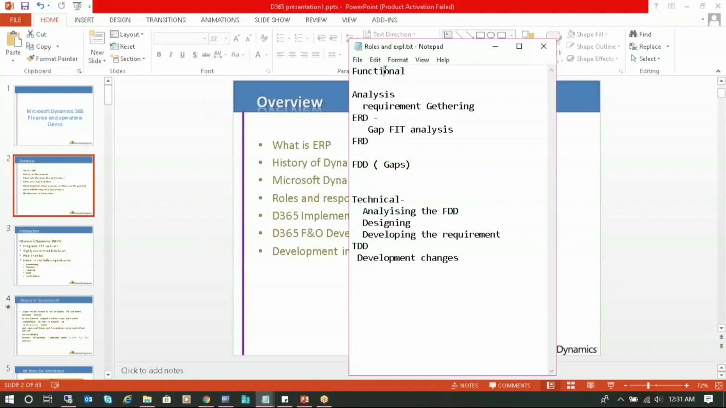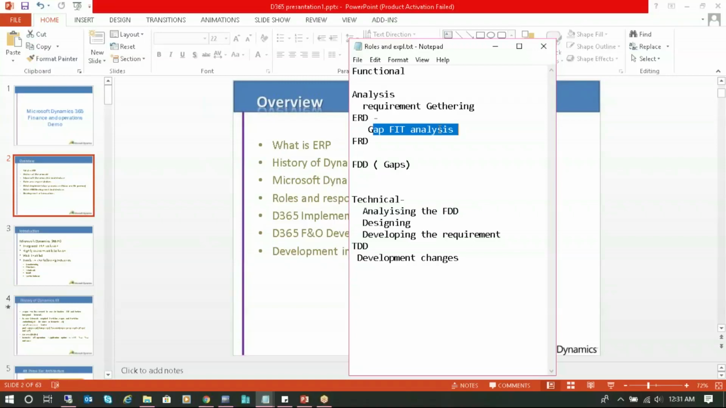The functional consultant is the person who will be there from the start of the project. He meets the customer or client, gathers all the requirements related to the implementation scope, and prepares the complete enterprise resource document. Later he does the gap-fit analysis to find out which requirements we can accommodate in AX, that means we can set up and configure in AX.